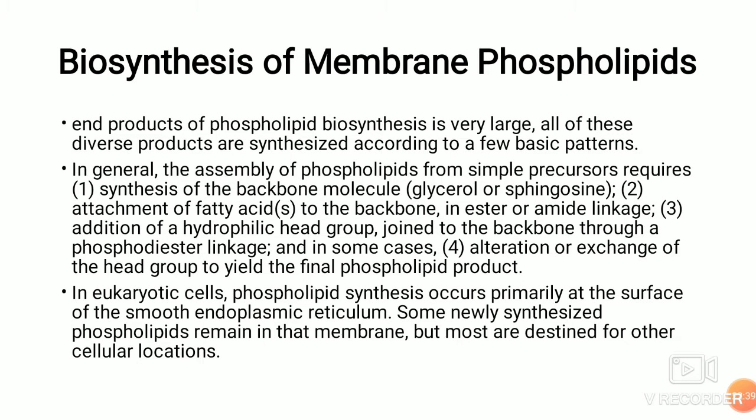In eukaryotic cells, phospholipid synthesis occurs primarily at the surface of the smooth endoplasmic reticulum. Some newly synthesized phospholipids remain in that membrane, but most are destined for other cellular locations.